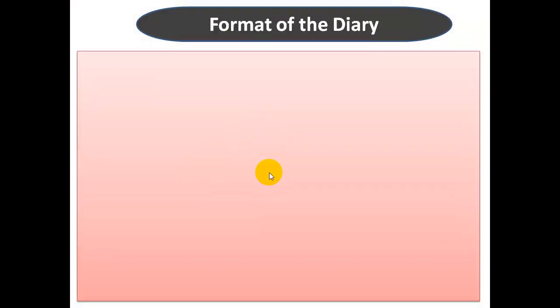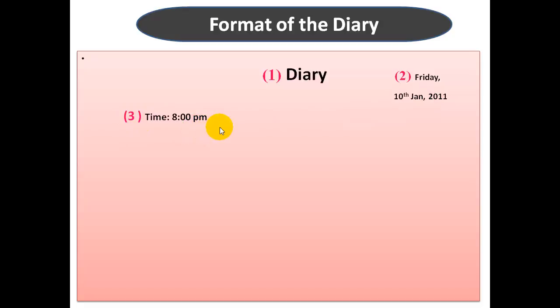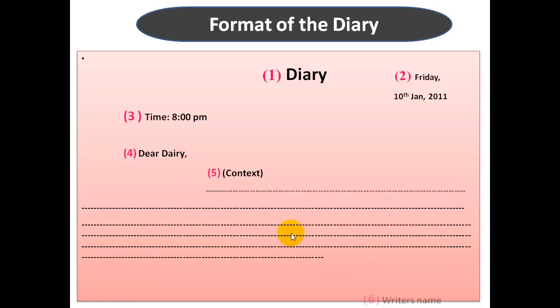Format of the diary: one, diary; two, day comma date; number three, time; four, dear diary comma; next, body of the diary; next, sender name. These are the six points that you have to follow.